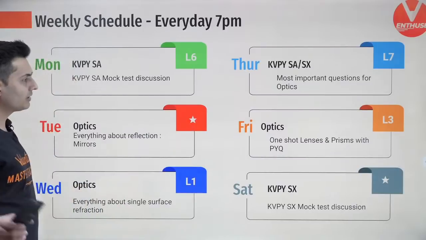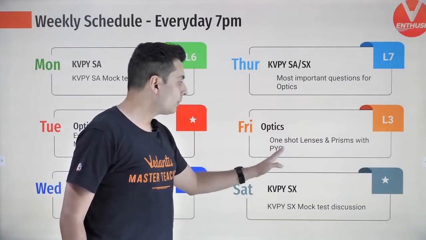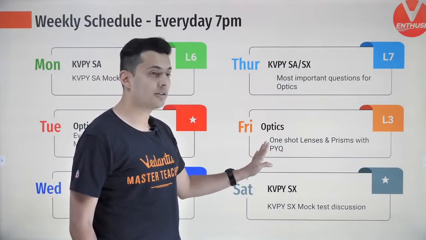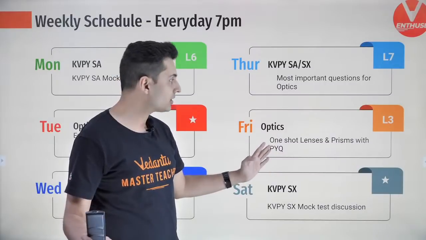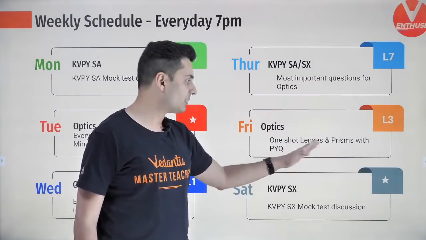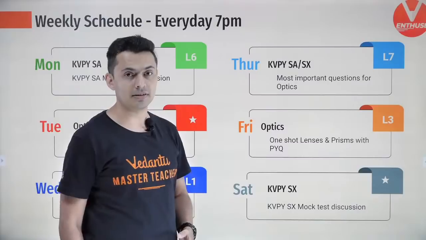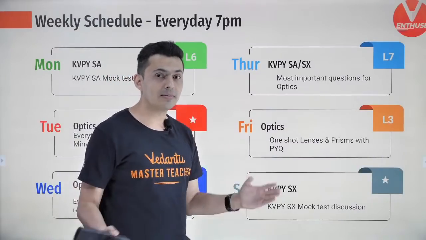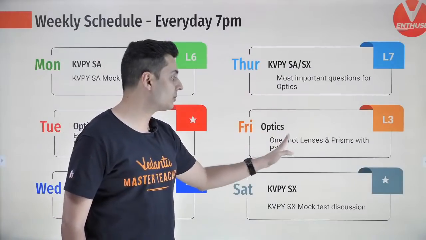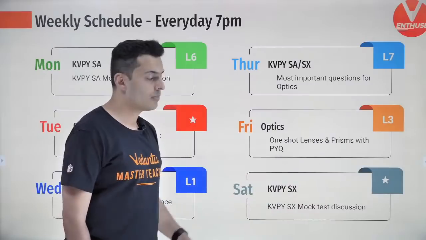So this is the schedule for this week. Tomorrow we are going to solve a lot of problems. This is a marathon session, a long one-shot session. Everything about lenses and prisms will be taught, and all the questions are from previous years. That's the best part. You can revise previous year's questions through these sessions, and you'll also see and learn the theory and how to apply it in the problems.